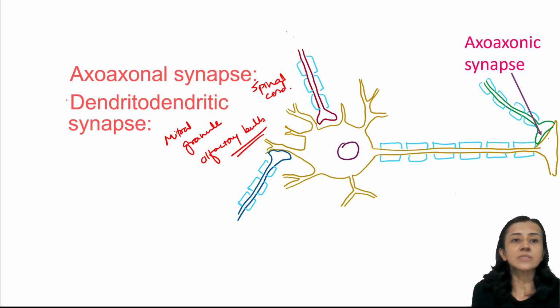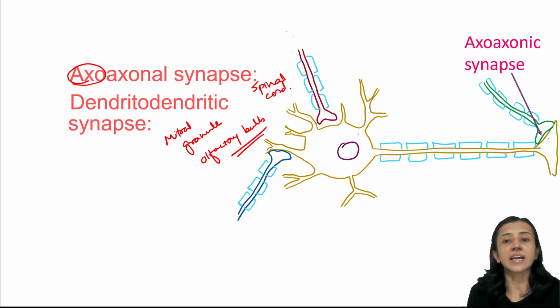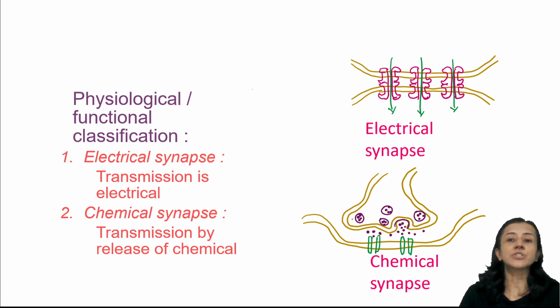Now, an important thing is that most of the synapses have an axonal presynaptic terminal. Why? Because information is carried away from the cell body by the axon. So when information is carried away from the cell body, it can be carried towards the synapse. So in most synapses, the presynaptic neuron is the axon part of the neuron. Now, physiological classification: two varieties of synapses are there, one is the electrical synapse and the other is the chemical synapse.